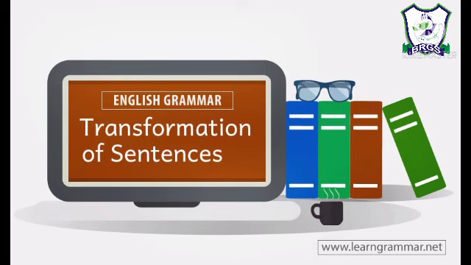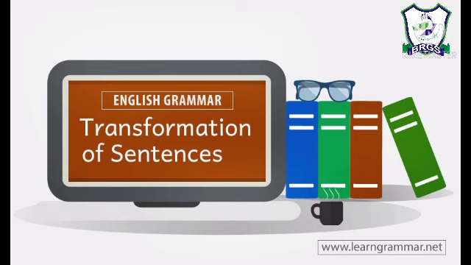Positive sentences are which sentences? They are the statements. And negative sentences are sentences having words like no, not, nothing, never, etc. Once again I shall repeat this: a sentence having words like no, not, nothing, never is called a negative sentence. Now we shall learn how to change positive sentences to negative sentences.